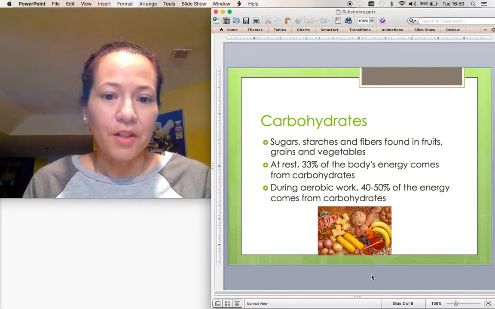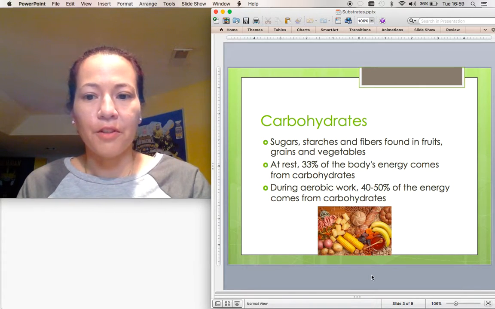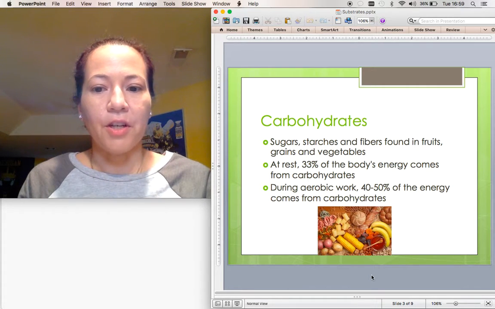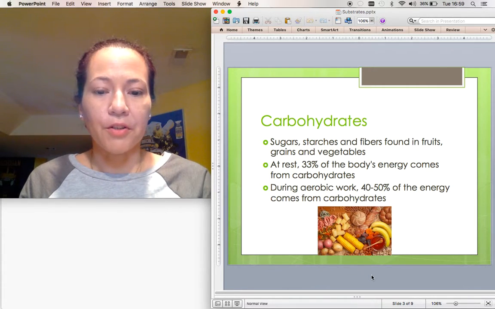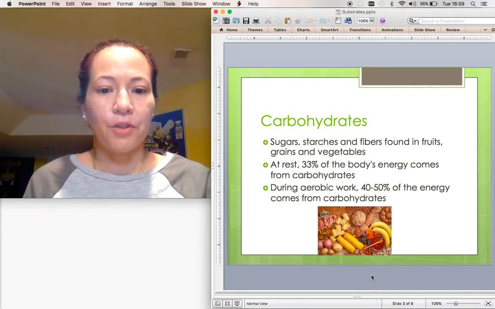Carbohydrates represent the first substrate. They consist of the sugars, starches, and fibers found in fruits, grains, and vegetables. At rest, roughly one-third of our body's energy comes from carbohydrates in the form of glucose. When we exercise, this amount increases. With an aerobic workout, nearly 50% of our energy comes from carbohydrates or glycogen, a storage form of glucose.